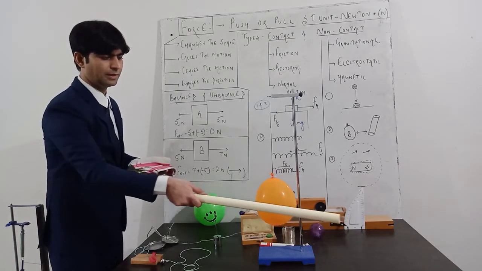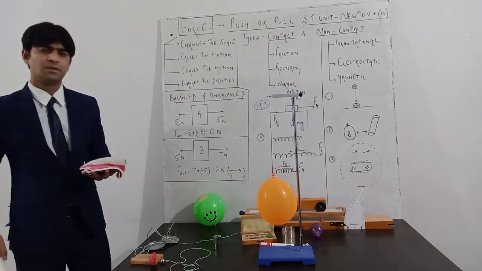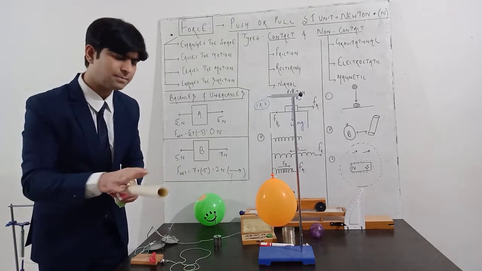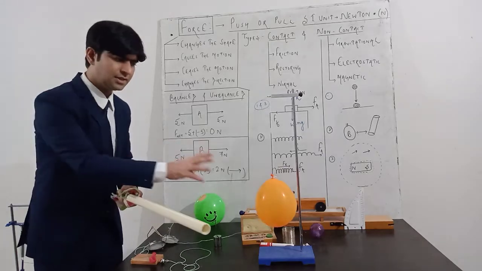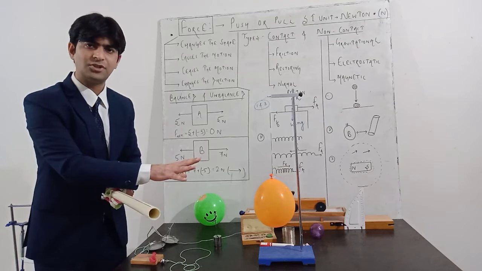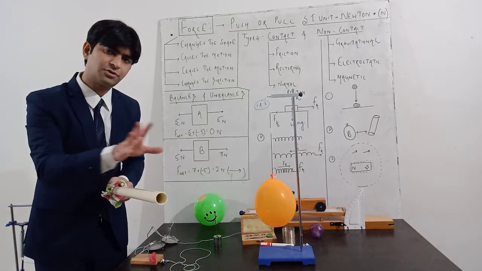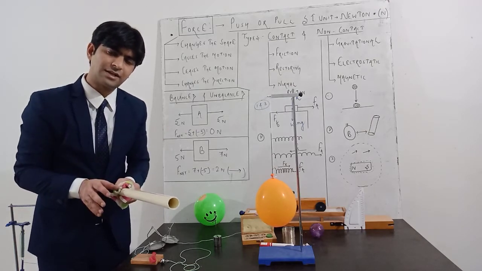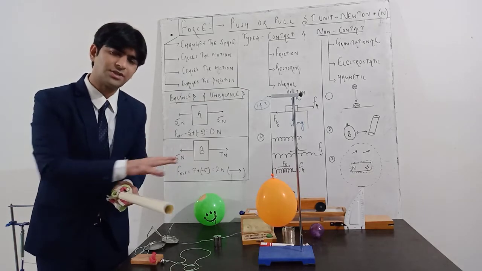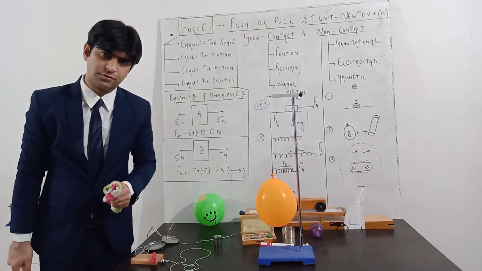You can see the movement. Okay, so there is no contact between this charged PVC pipe and the balloon, but still there is a movement in the balloon due to this charged pipe. The balloon is uncharged and this pipe was charged. So due to the charges, the electrostatic force of interaction takes place between two charged bodies, or one charged and one uncharged body. That means electrostatic force is also a kind of non-contact force.